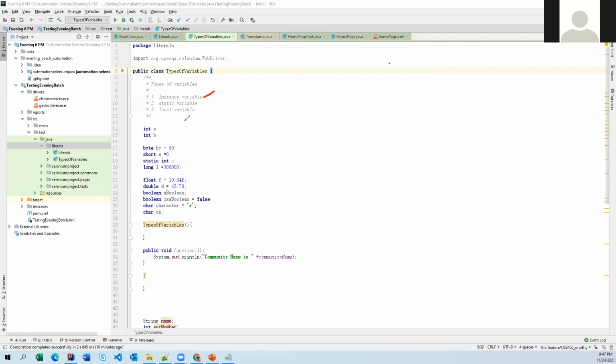Second one, static variables. This we are going to see in the instance flow and static flow, two concepts we will discuss clearly. When it comes to the static variable, what is its lifetime? As soon as your class starts loading, maybe you may not understand what class loading is, but we will see later, your static variables will be initialized.